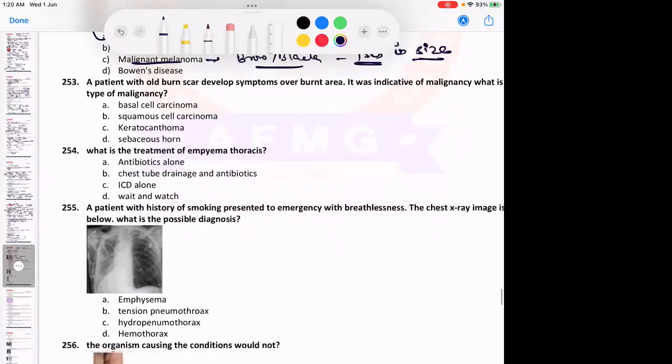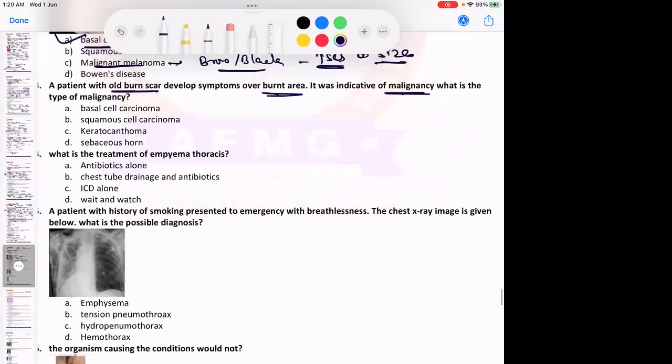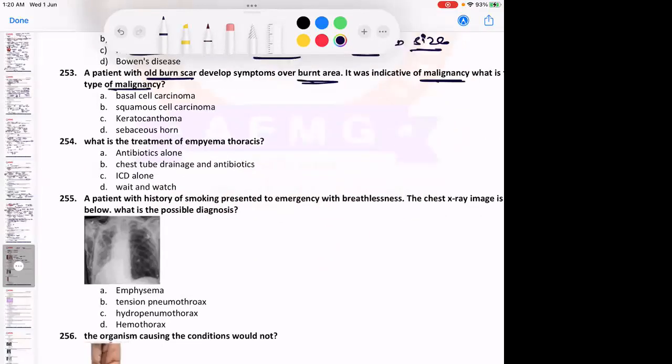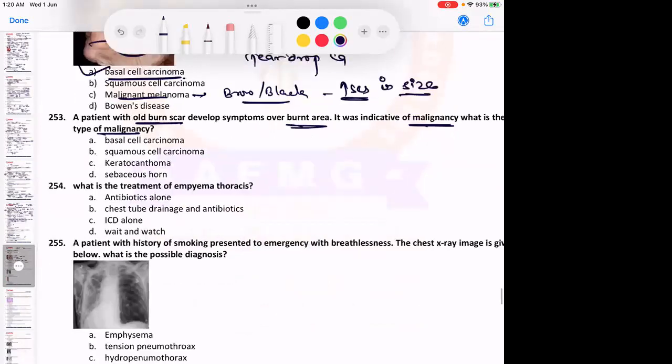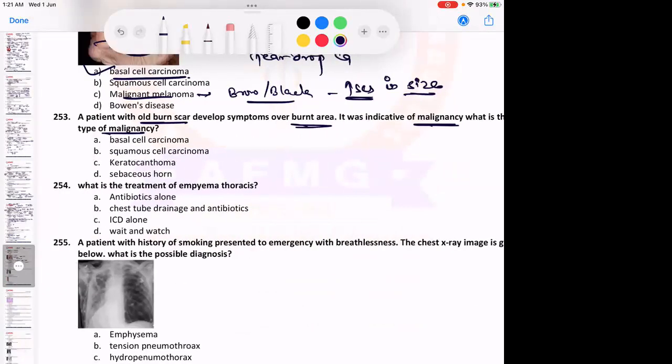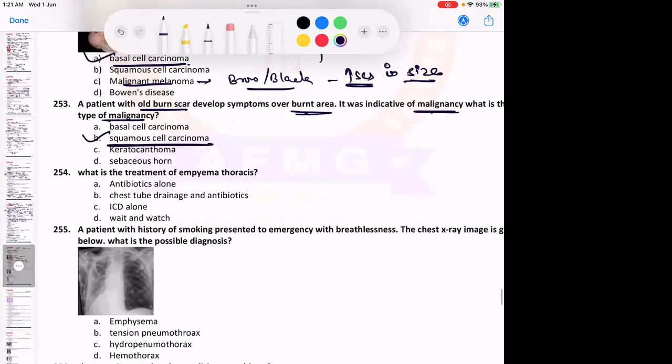A patient with an old burn scar develops symptoms over the burnt area, indicative of malignancy. What is the type of malignancy, anybody? Burns, which is the most common type of malignancy? Remember, if it is commonly on the face and there is any blackish or brownish appearance, it is more likely to be a basal cell carcinoma, which is more common in the facial region. Squamous cell carcinoma is more common on skin over other surfaces, usually the hands, legs or other parts of the body. On the face, BCC is much more common. But after a burn, the highest risk is for squamous cell carcinoma.